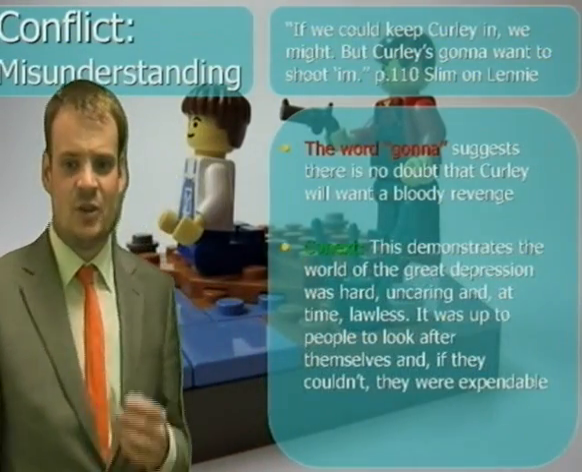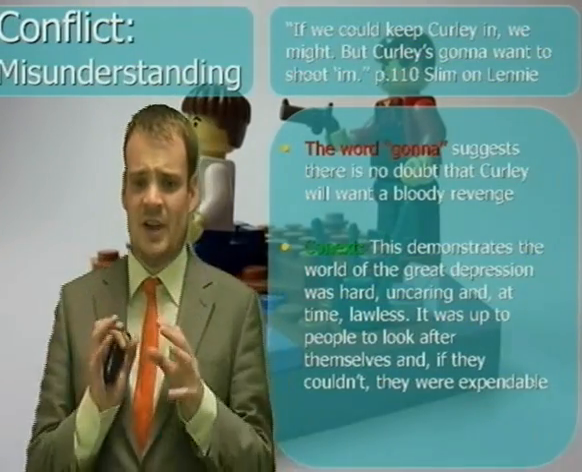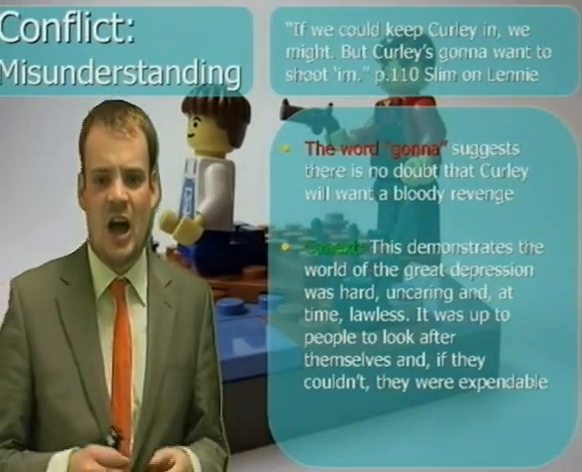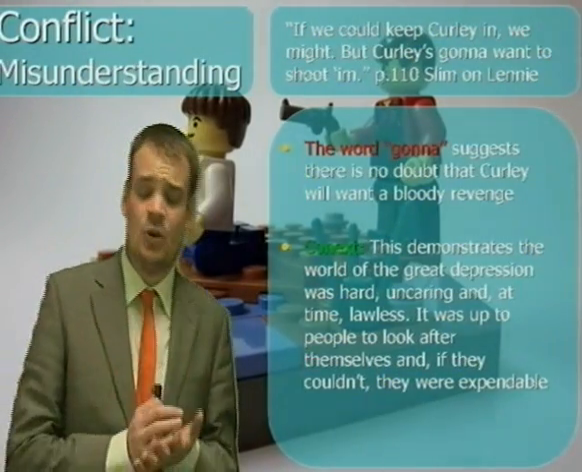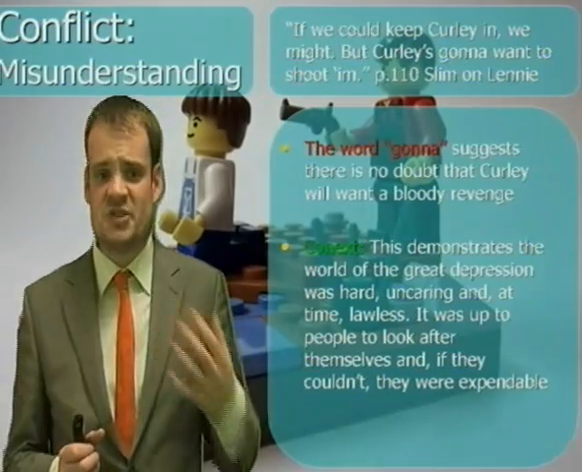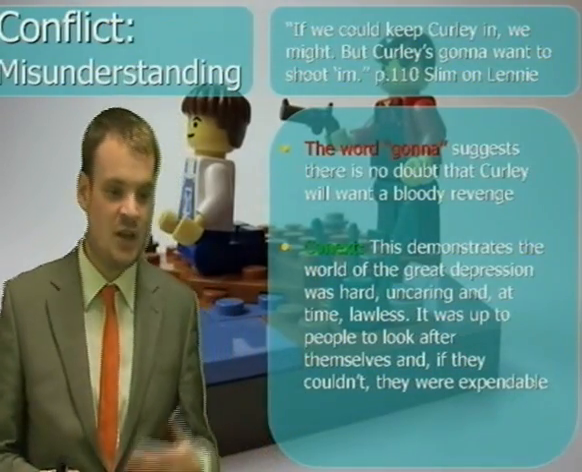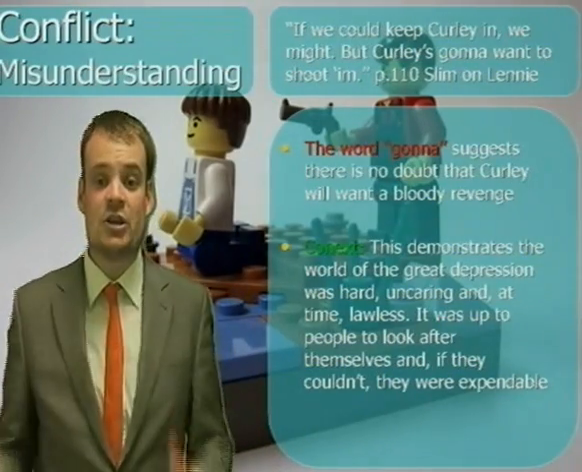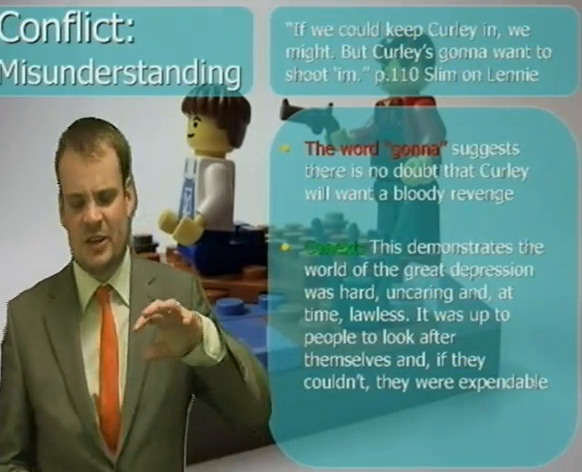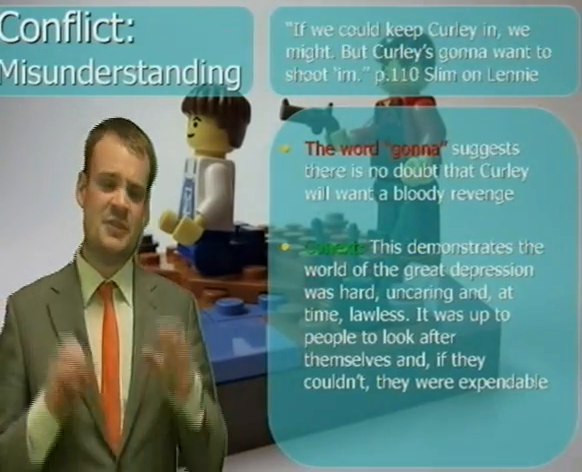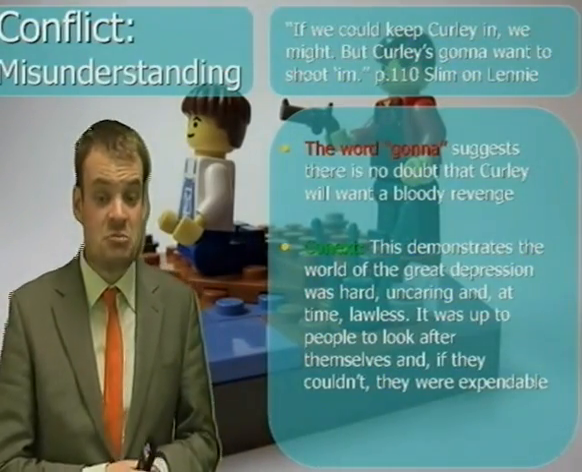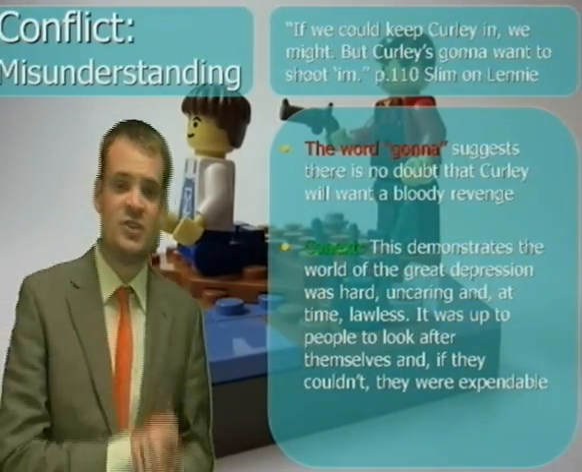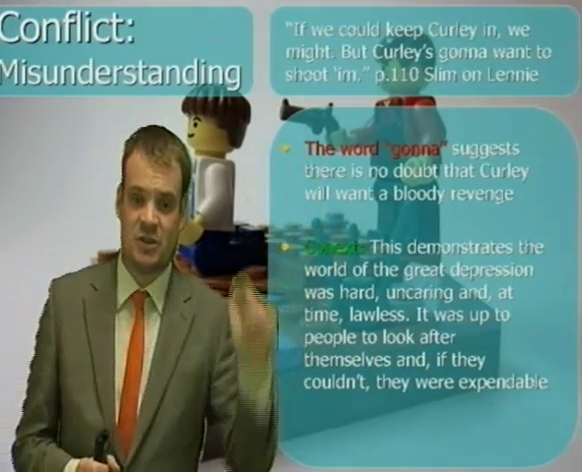Let's look at what we learn about the context of the novel. What we're learning here is that the world of the Great Depression was a hard, uncaring world, and also potentially lawless, in that there's no possibility that the police are going to be involved in this, that Lenny might simply go to prison or face trial. If Curly wants to shoot Lenny, Curly can shoot Lenny. And it's kind of the sense that it's up to people to look after themselves, and if they can't look after themselves, then they're expendable. And this demonstrates what a harsh world the world of the Great Depression was. Okay, so language and context again.